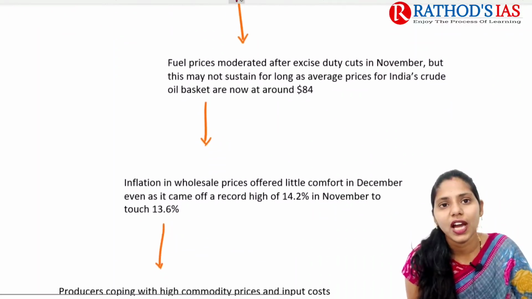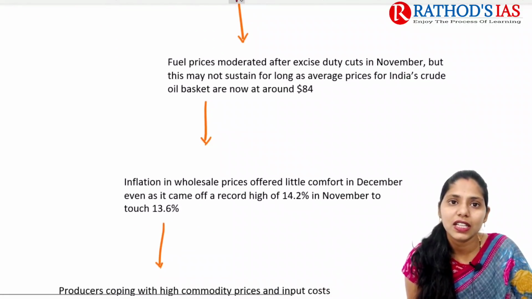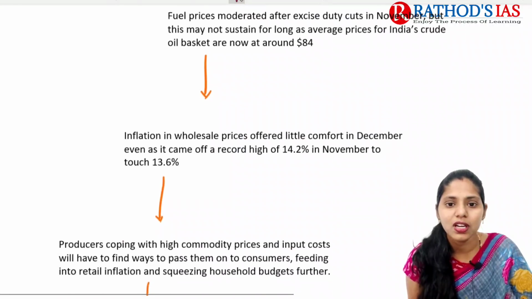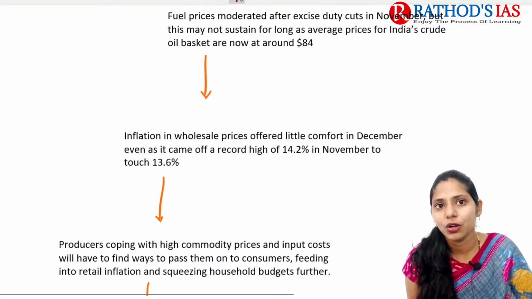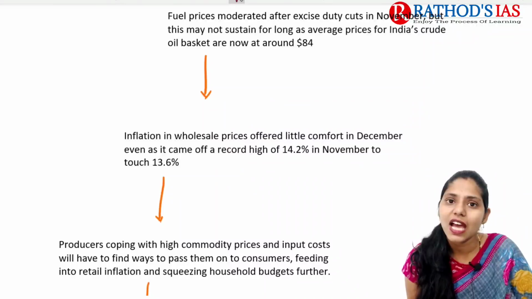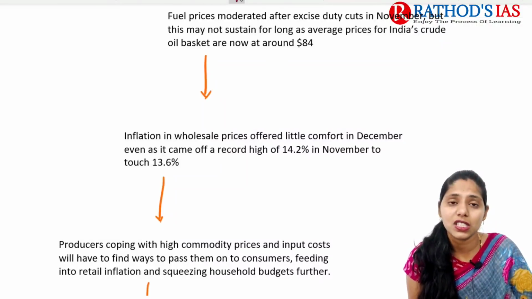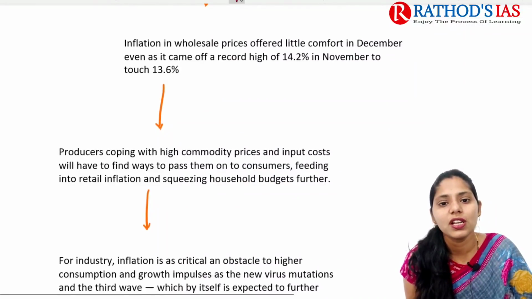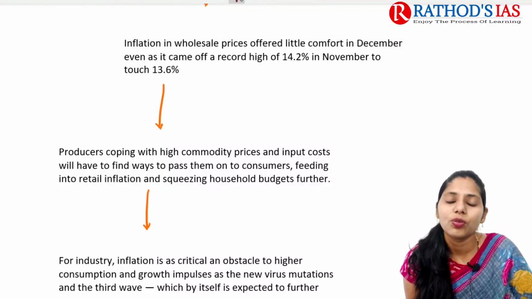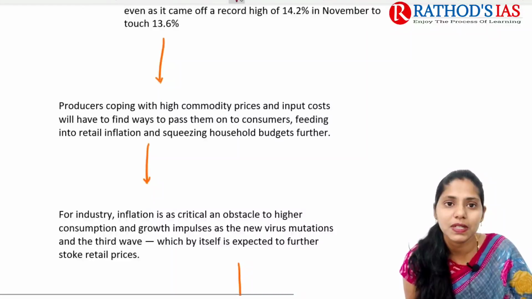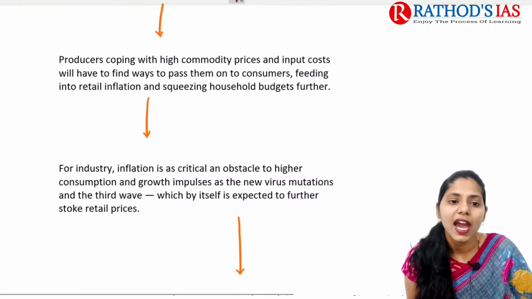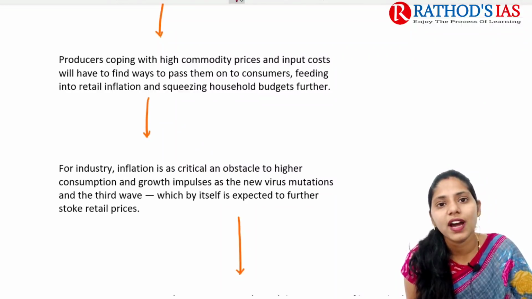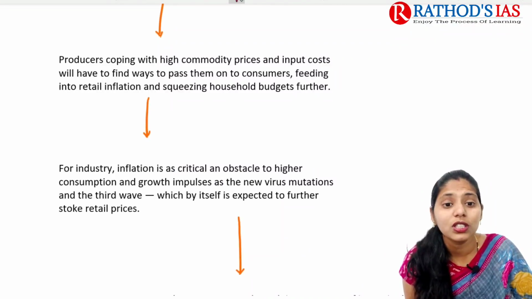Even though we know that the government decreased the excise duty on fuel prices in November, they may not sustain it for a long run, as the average price of India's crude oil basket is now around $84. Inflation in wholesale prices is also very high, like 14.2% in November, but it decreased to 13.6% in December. We can also see high commodity prices and input costs increasing.